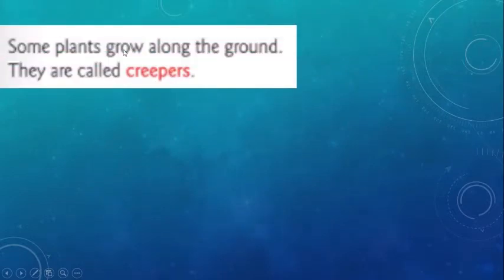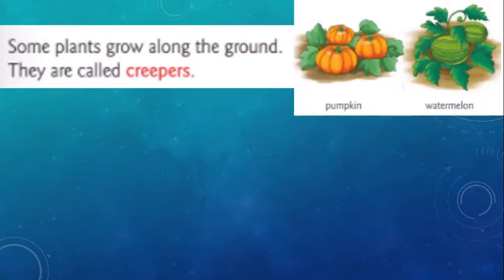Next, some plants grow along the ground. They are called creepers. So it is like climbers, but it will not take the support of any other. It will be growing on the ground itself. So these types of plants are called creepers. Example, pumpkin, watermelon.